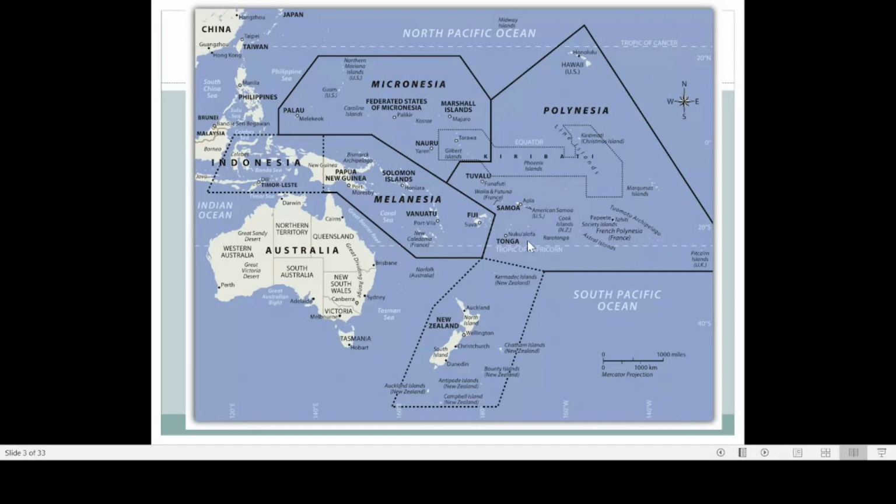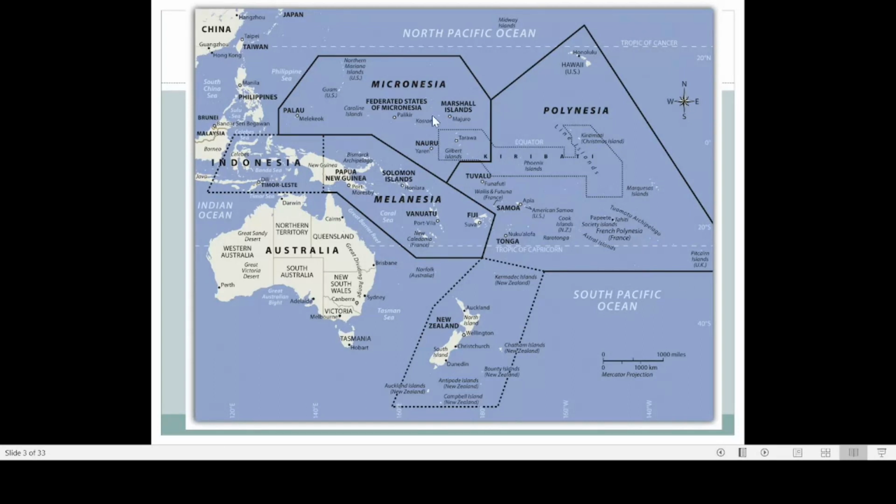These are all very small islands, and many of these islands are occupied by America, New Zealand, France, or Britain, because during the colonial period they occupied these islands, and because their population is very small, and because of the power of these major countries, they are still keeping these islands as their own, either completely their own part or partially under their control. So the Polynesian region comes into this region.